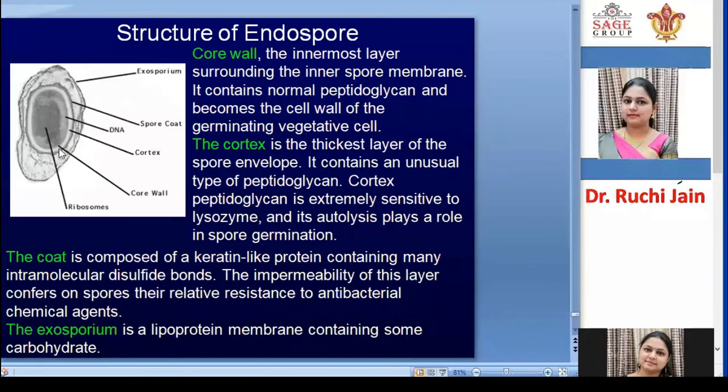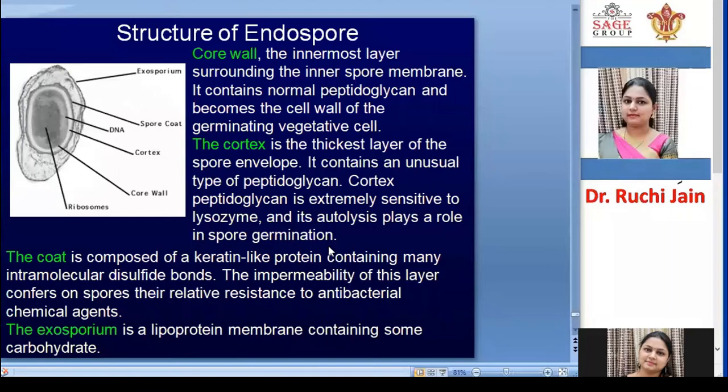So above the core wall, the cortex layer is there. The cortex layer is sensitive towards lysozymes. Lysozymes are the enzymes which degrade unwanted materials from the cell. Whenever they come in contact with lysozymes, they will degrade this cortex layer. They autolyze this cortex layer and start the germination